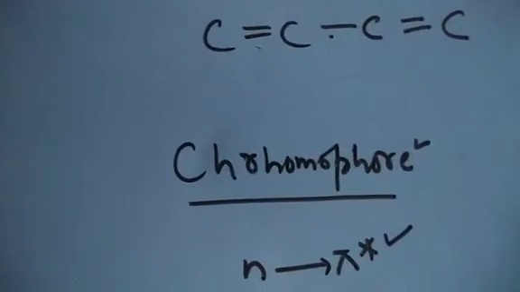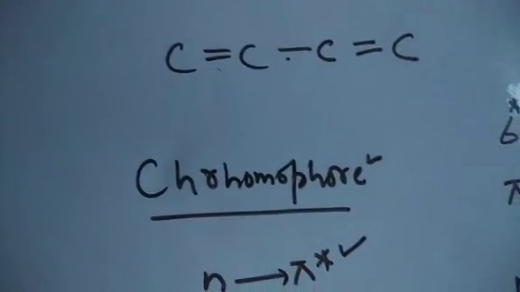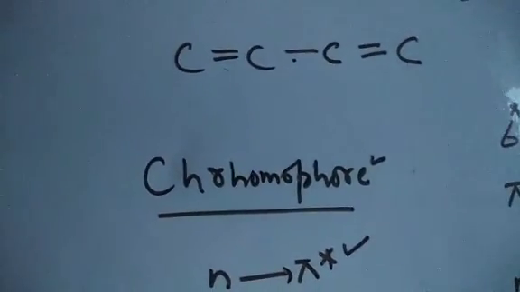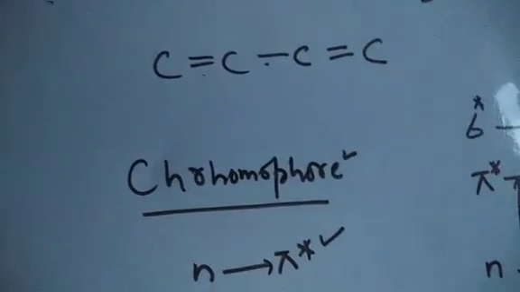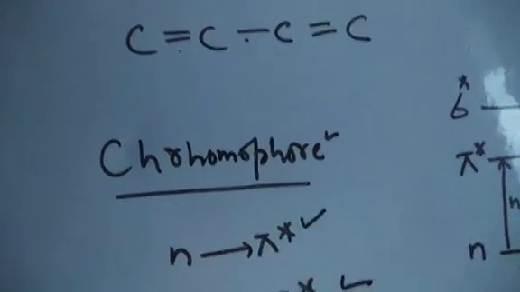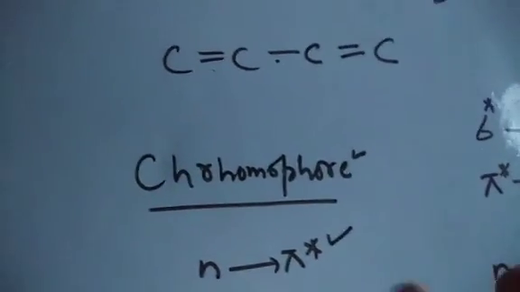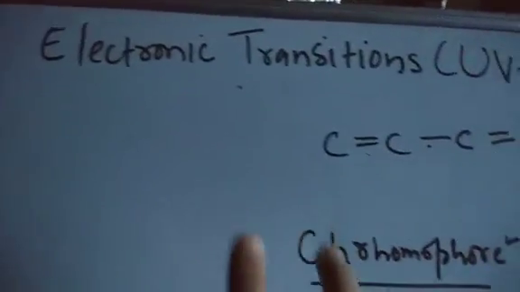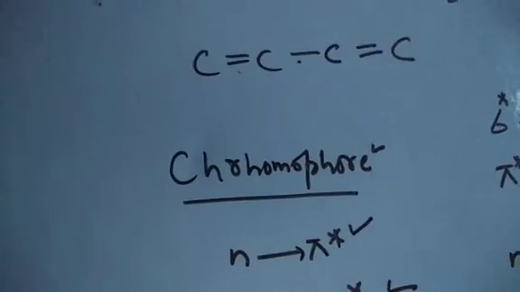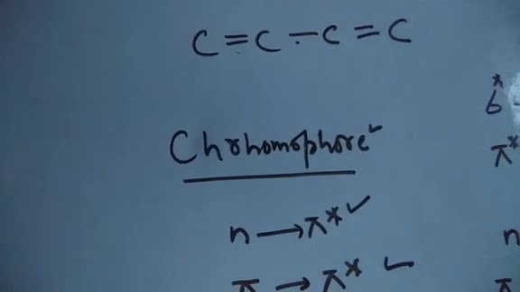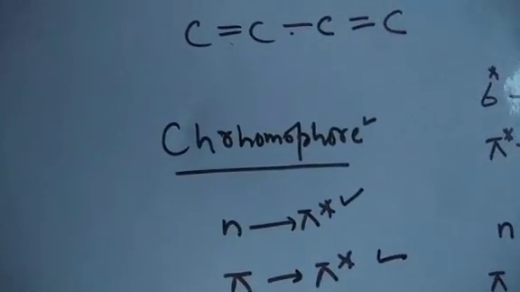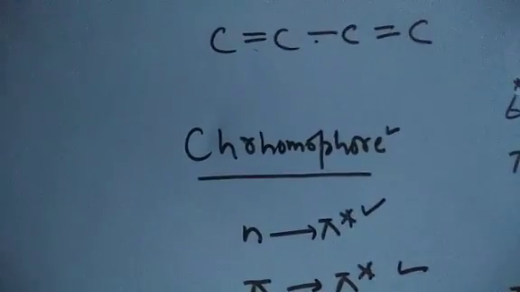So I hope this discusses the color in the molecules, and then the factors which affect the color and the transitions in the molecules, we will talk about in the next class. Till then, this is all about the basics of the electronic transitions which occur in ultraviolet and visible spectroscopy. I hope this is all for the day, and if you have questions, we can ask later.